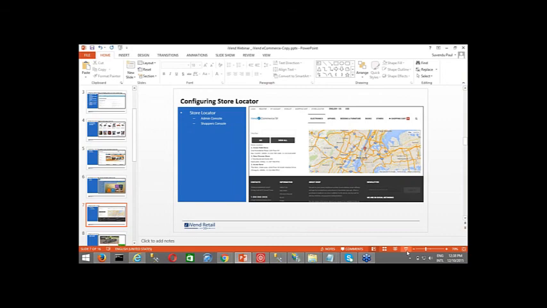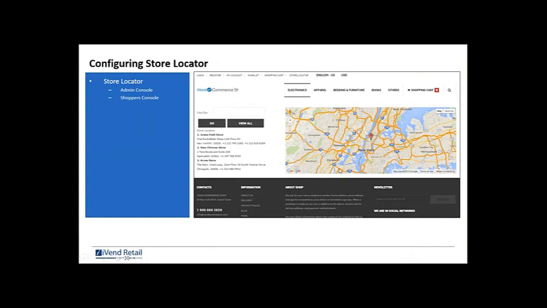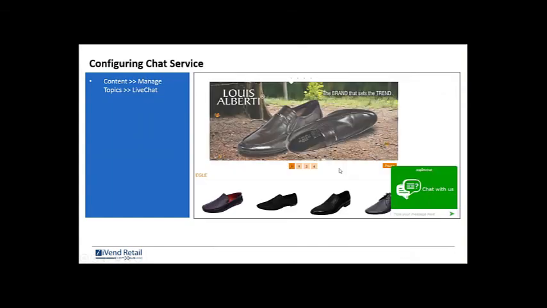Now going back to the next one, configuring the chat service. In the e-commerce world, this chat service plays a very important role because this is the communication which happens directly with the shopper when they are browsing the site, when they are doing a purchase on the site, or they are trying to find something.